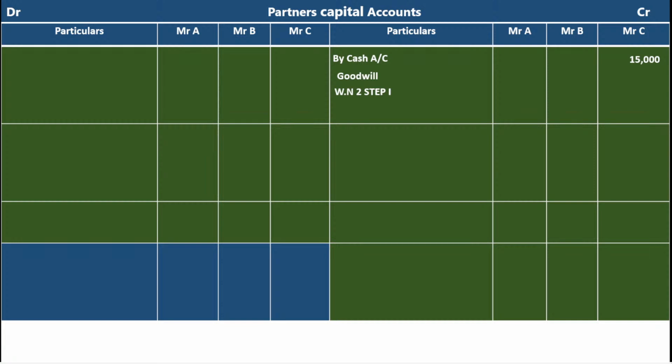In such a case, what is the entry? Mr. C's capital account debit to Mr. A's capital account and to Mr. B's capital account. Goodwill in sacrifice ratio of 3:2, 15,000 into 3 by 5, working note number 2, step number 2, rupees 9,000. Whose capital account is debited? Mr. C's capital account is debited, so you have to write it in the C column. Then to Mr. B's capital account.